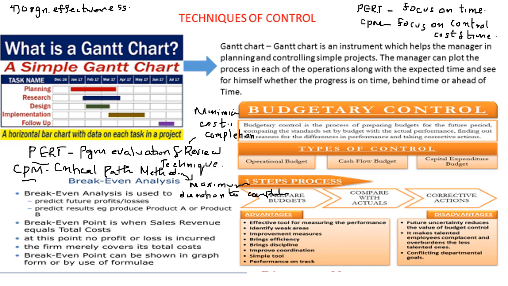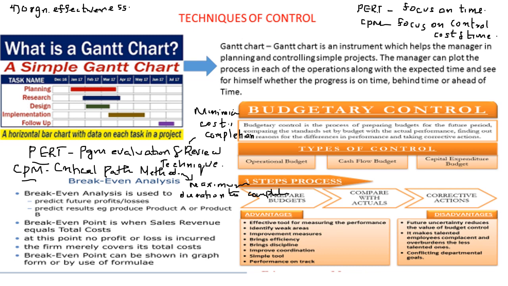There are different types of budgetary control. One is operational budget, then cash flow budget, and capital expenditure budget. You have to remember the terms along with the definitions only. Then what are the advantages and disadvantages of this budgetary control? That is, it is an effective tool for measuring the performance. It improves the efficiency and can bring discipline. It improves coordination. At the same time, disadvantages means it can lead to complacency among the employees who are more talented, then conflicting departmental goals. So these are some of the disadvantages, right?